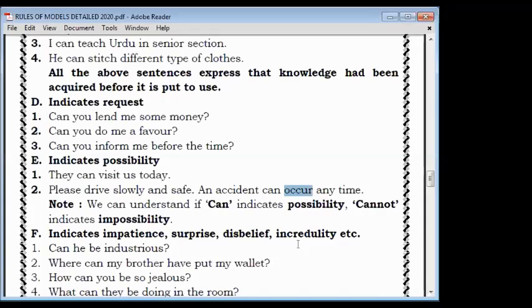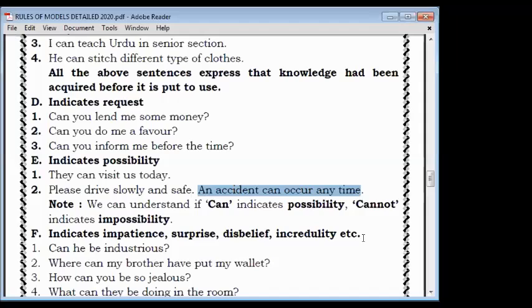The person who is talking to a driver is telling him, please drive very slowly and safe, because what is the reason? An accident can occur at any time. This is possibility because the accident did not happen till now. It can occur in the future. Check it. This is a futuristic sentence. As I told you, can be used for future. So this sentence is showing future possibility. Okay, any doubt in this?